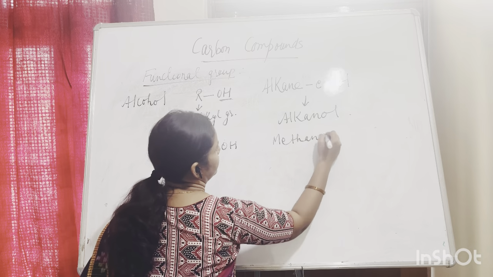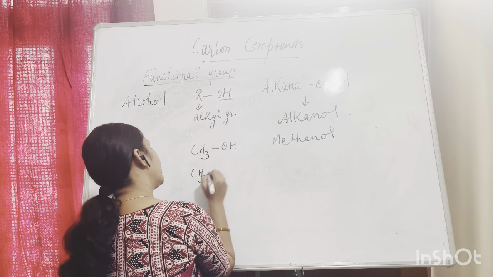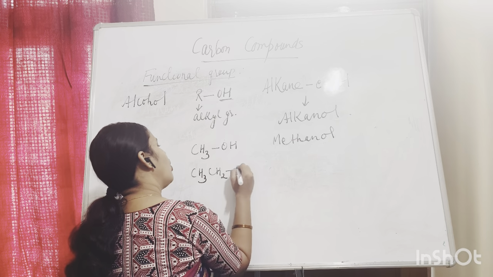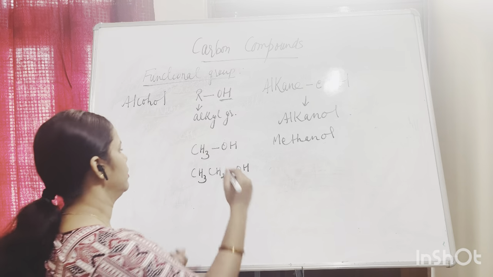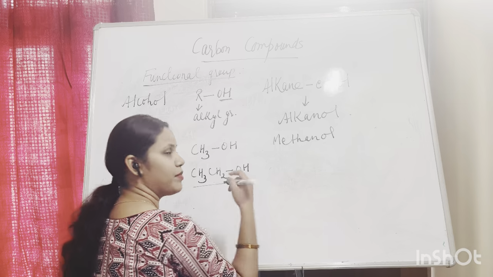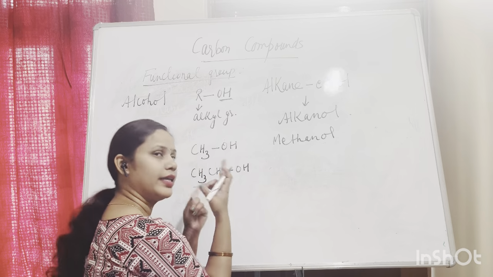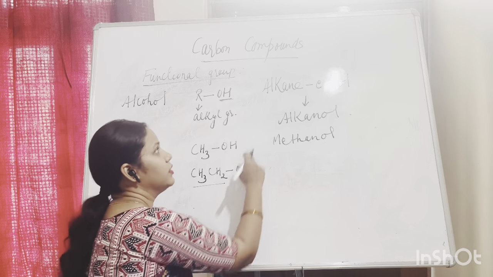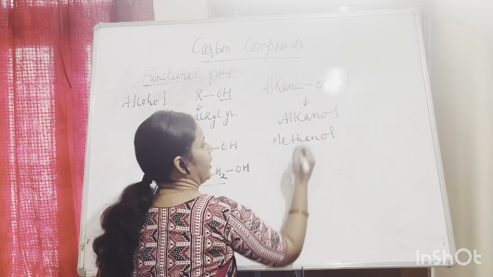Methanol. Okay, if I write CH3CH2OH, how many carbons? 2 carbon. 1, 2. 2 carbon means ethane. 1 hydrogen is less from ethane, so ethyl. Remove the E, add OL, it will become